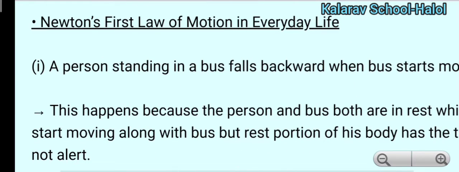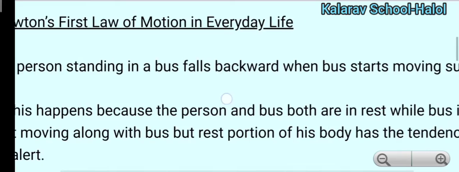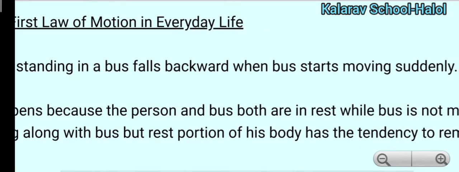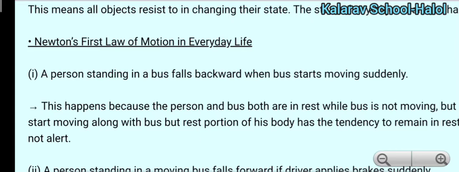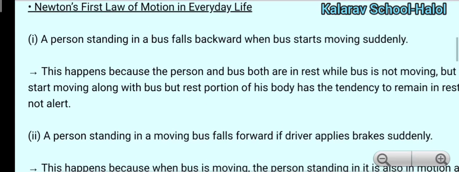A person standing in a bus falls backward when the bus starts moving suddenly. It is an everyday example we have seen. A person in a bus falls backward when the bus starts moving suddenly in the forward direction. Why does this happen? It happens because the person and the bus are both at rest.